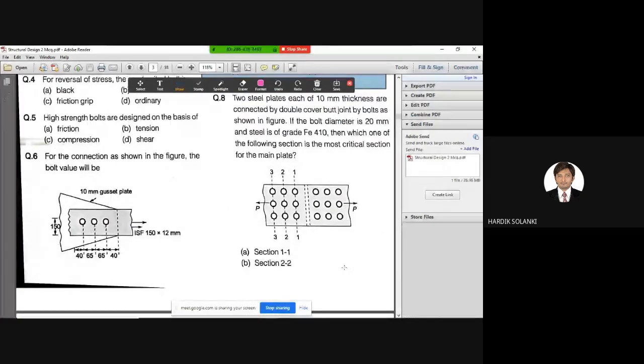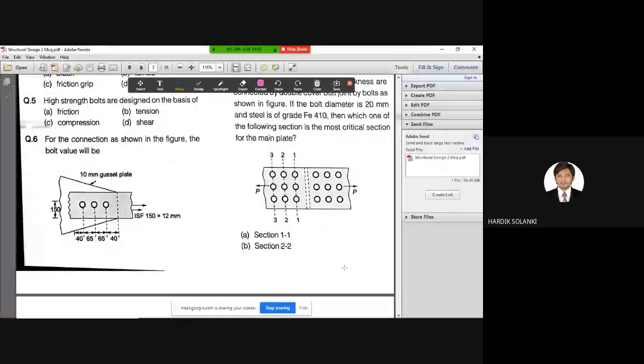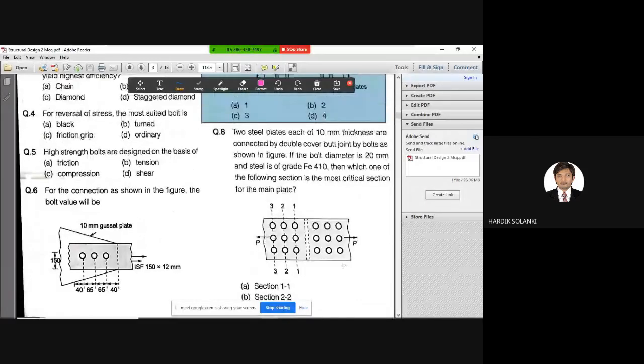Okay, we go back to question number 8. This is a simple question, right? I hope all of you can answer this. Two steel plates, each of 10 mm thickness, are connected by a double cover butt joint by bolts as shown in the figure. Double cover butt joint is given.